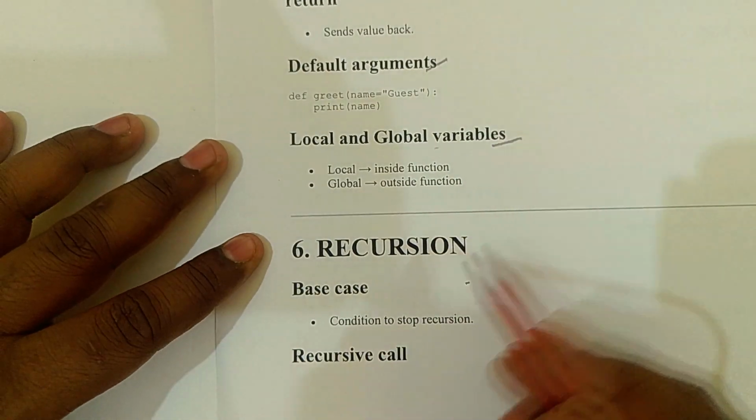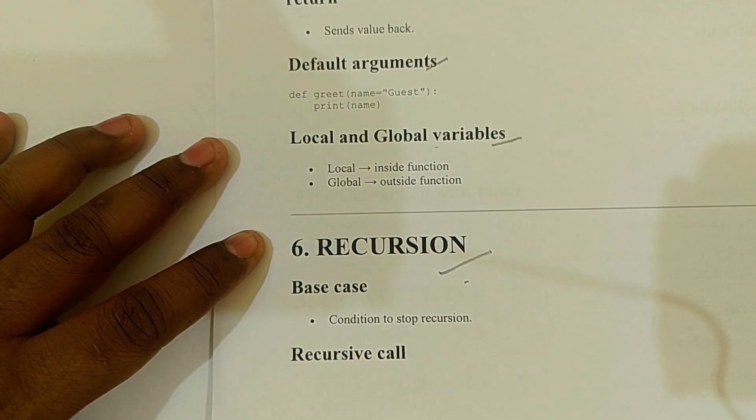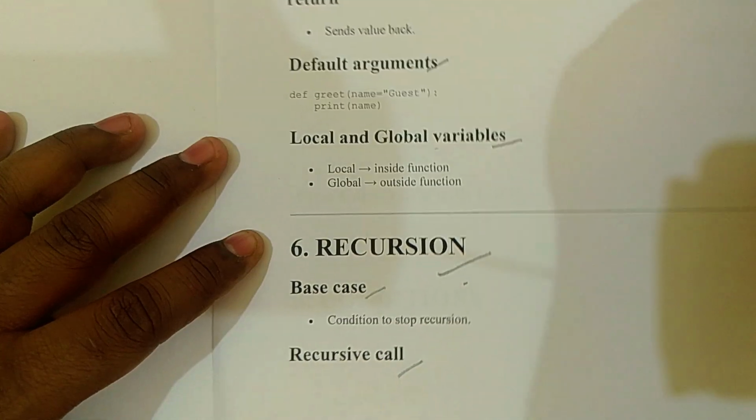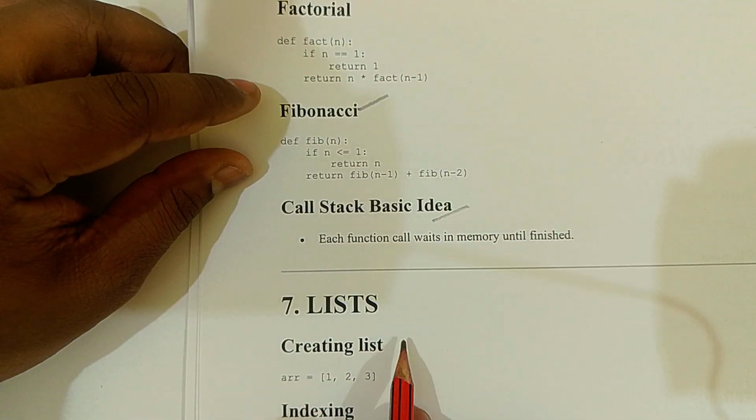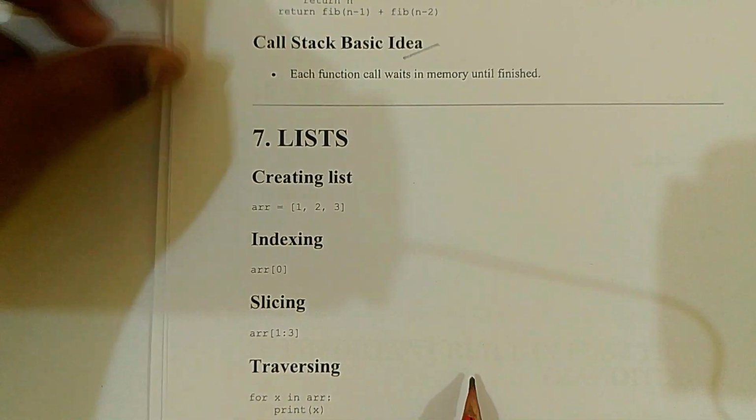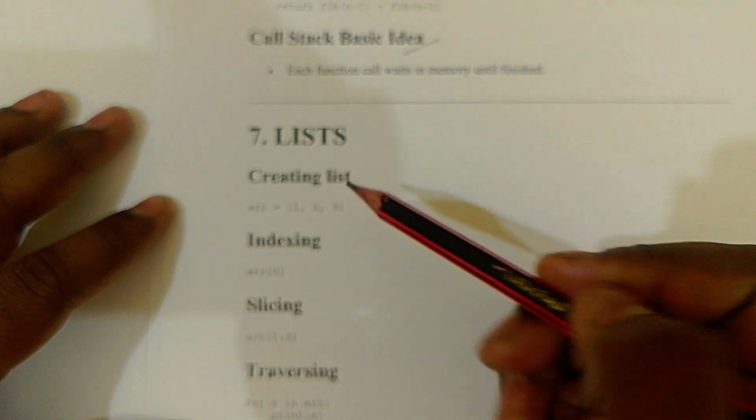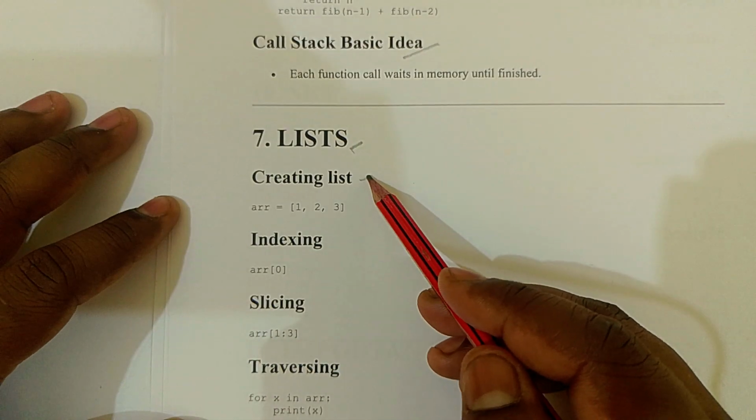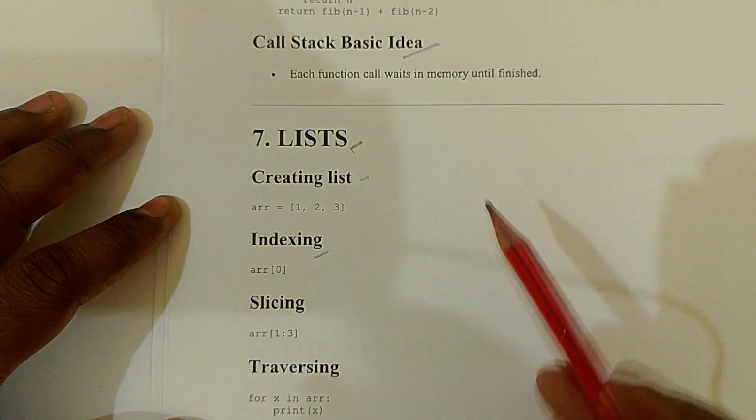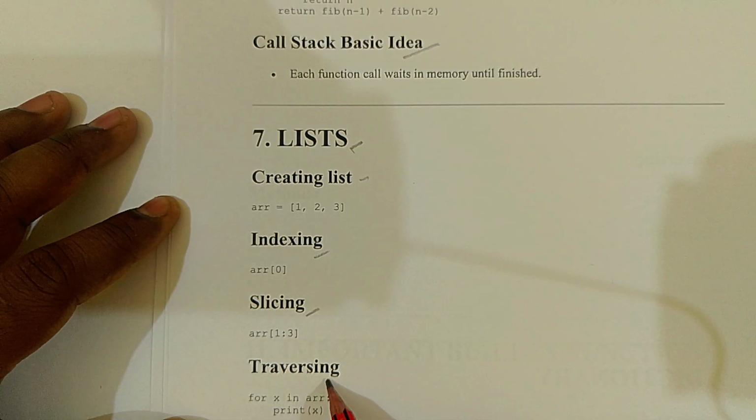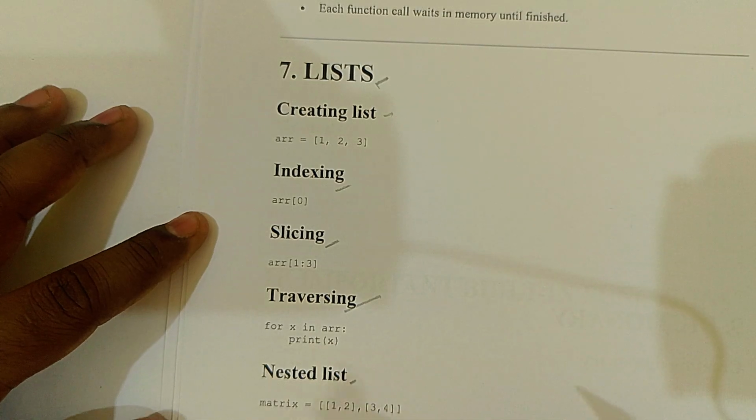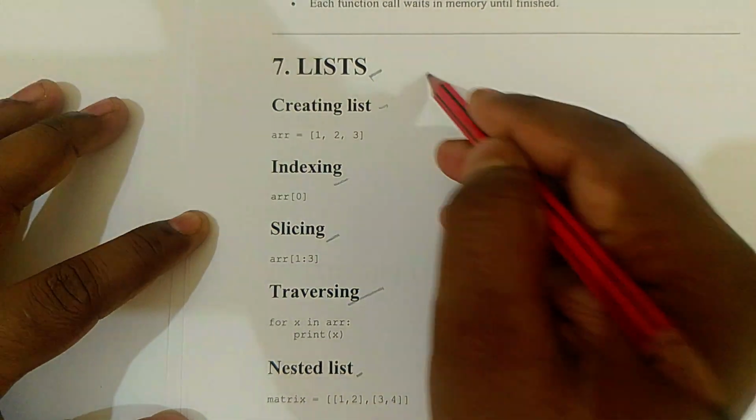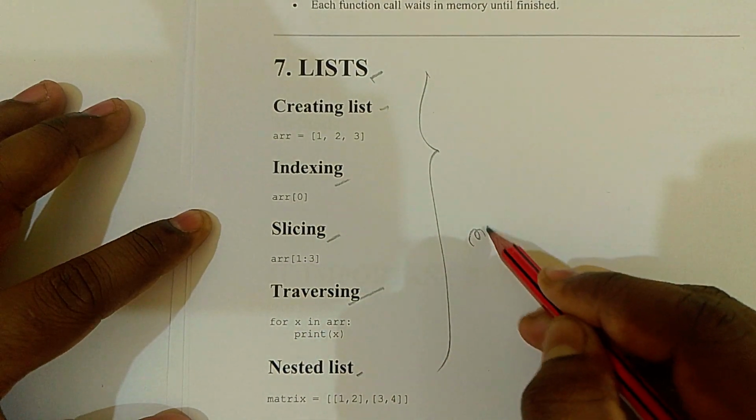Okay, look at recursion. In recursion we will talk about the base case and the recursive call, meaning the function calling itself. We will also cover factorial, Fibonacci series, and the basic idea of the call stack. Okay, the most important is the list. We will learn how to create a list, how to index a list, how to select from a list, how to traverse a list, and how a nested list is created.